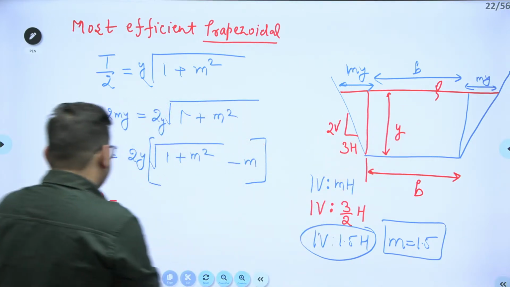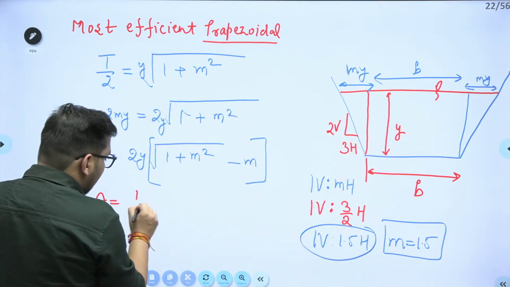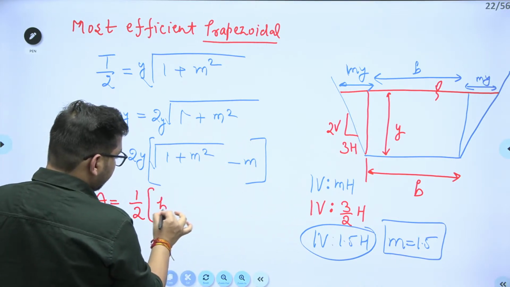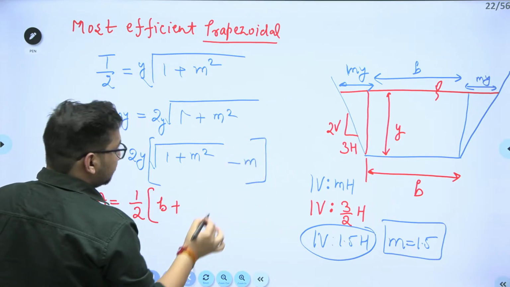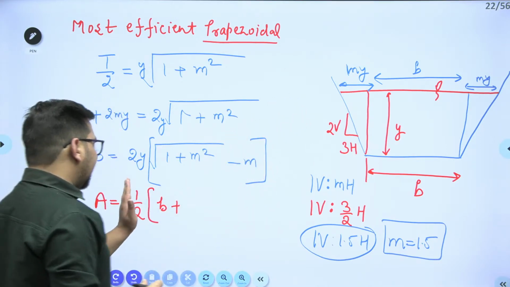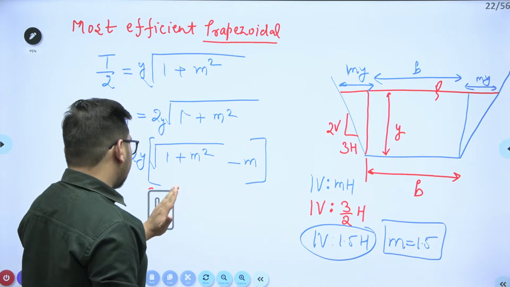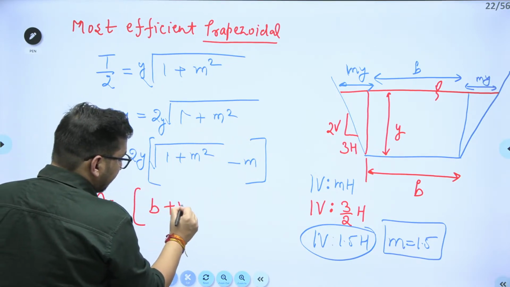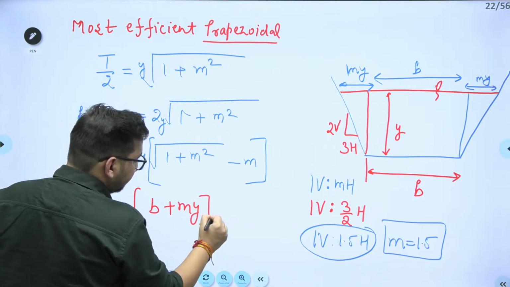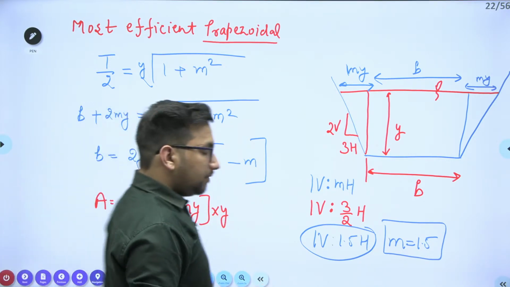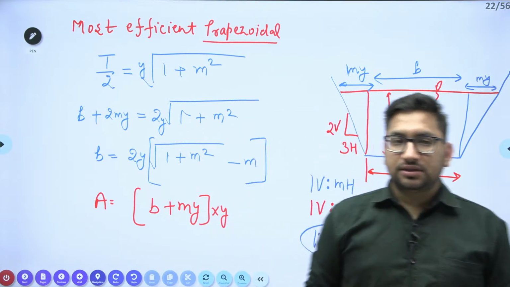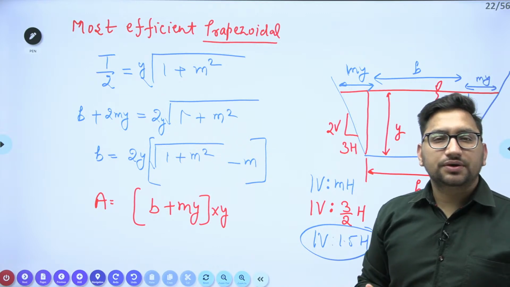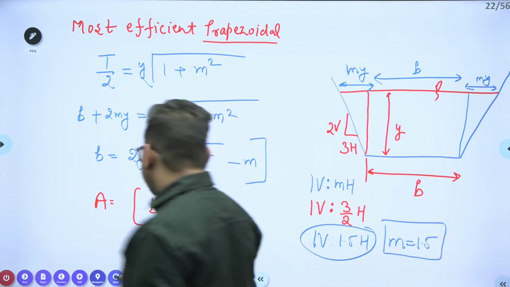Now we know that this particular area is nothing but half sum of parallel sides, that is this b value plus this top width, that is b plus 2my, or I'll directly write this area will be b plus my into y. Yes or no? This is what we have discussed previously also when we calculated the channel geometries. Right? Now, try to see.